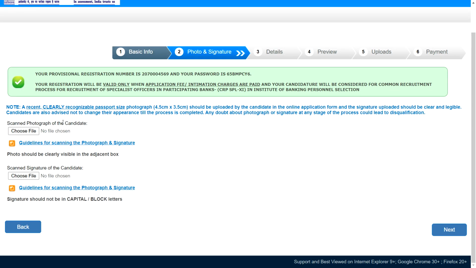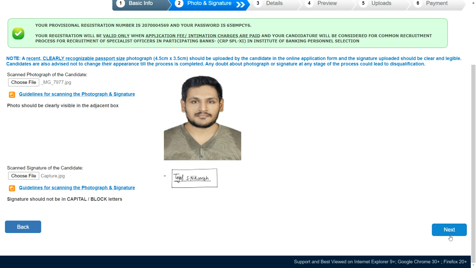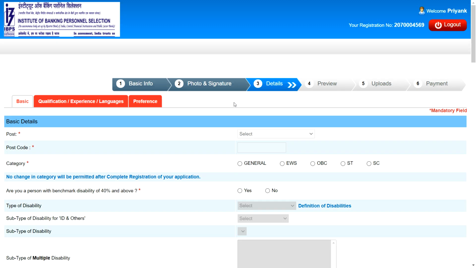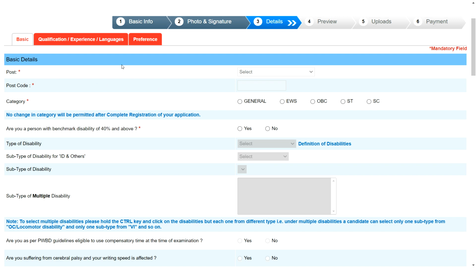Now here we need to upload your photograph and your signature. Let's upload your photograph, then click the next button. Then next is your qualification details.